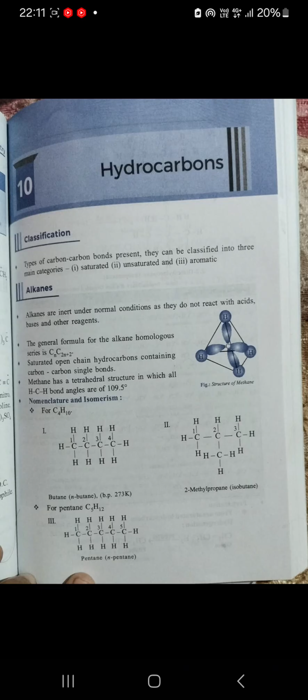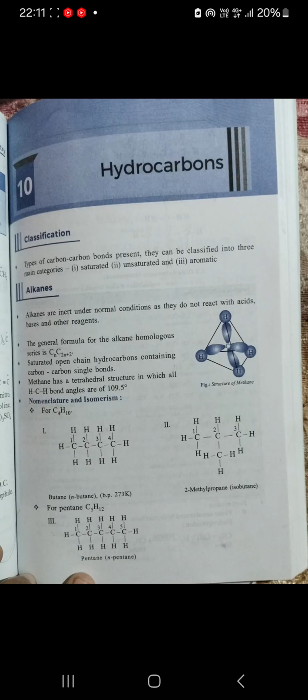Methane has a tetrahedral structure in which all HCH bond angles are 109.5 degrees. You can see this is the tetrahedral structure.